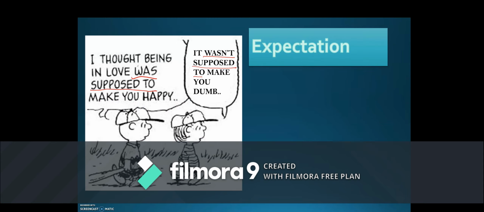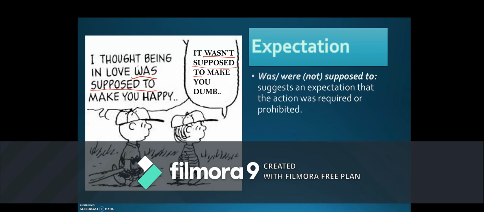The next modal that we're going to see is was supposed to or were supposed to. In here we have two examples, which is I thought being in love was supposed to make you happy. And then the friend says it wasn't supposed to make you dumb. So remember that depending on the subject, you're going to use was or were supposed to, which suggests an expectation that the action was required or prohibited.